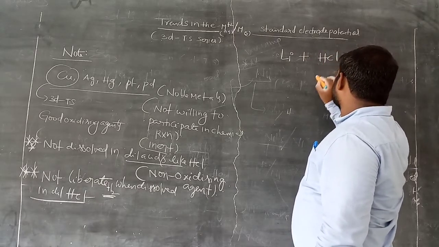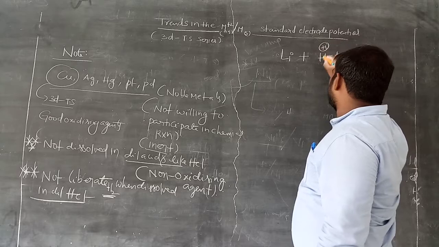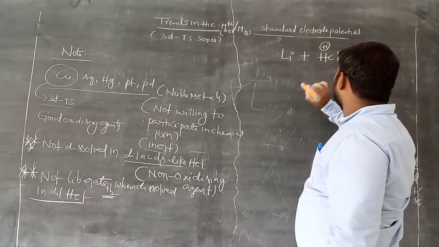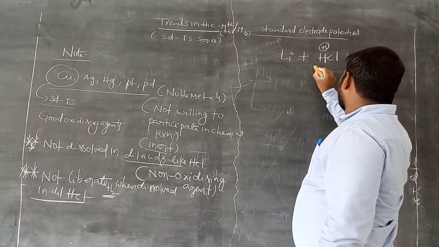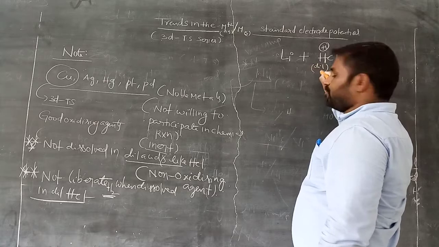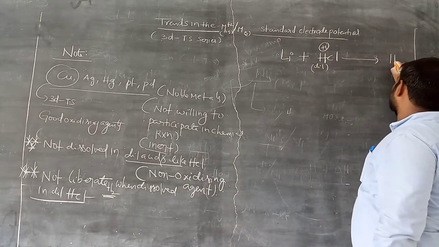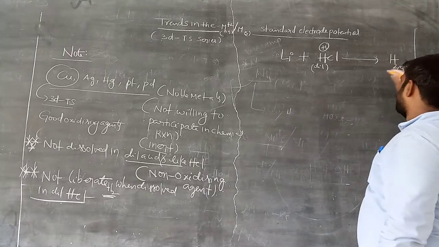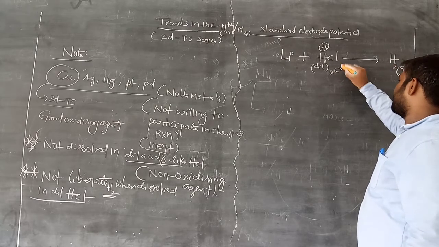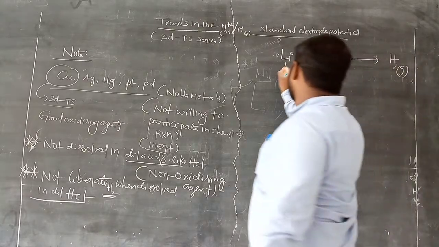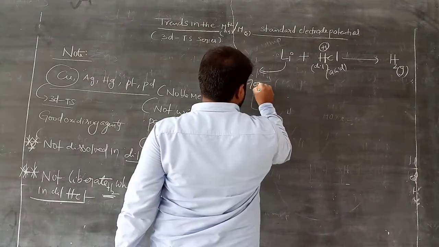So when dissolved in HCl, what is the oxidation state of H here? It is +1, H plus, oxidation state +1. Dilute, very, very important. Now in this case, it produces H2 gas. Dilute acid. Lithium is a good reducing agent, already we know that.